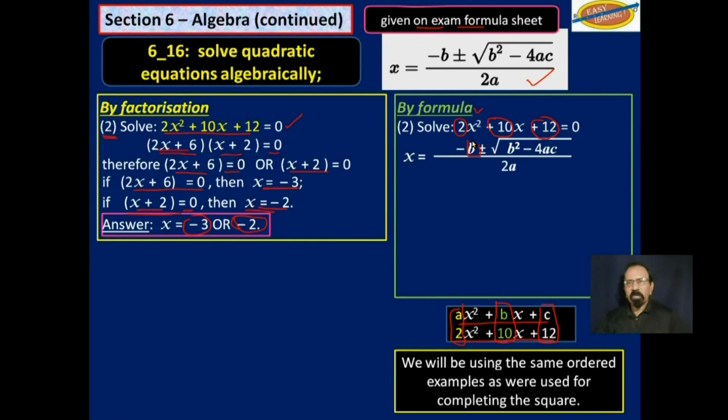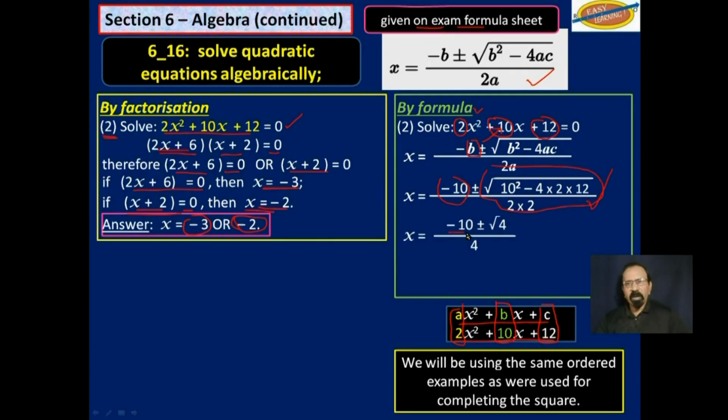Where B is, you take it out and put in 10, and so on. So we have this, we simplify that. So negative 10 plus or minus the square root of 4, over 4. The square root of 4 is 2, but there is a plus or minus there, over 4.